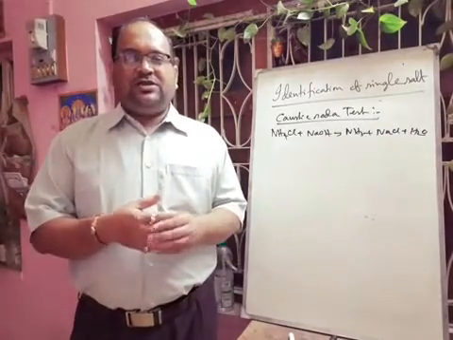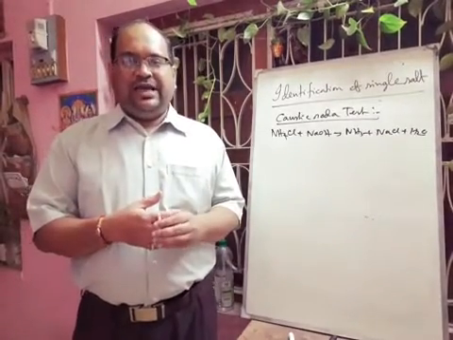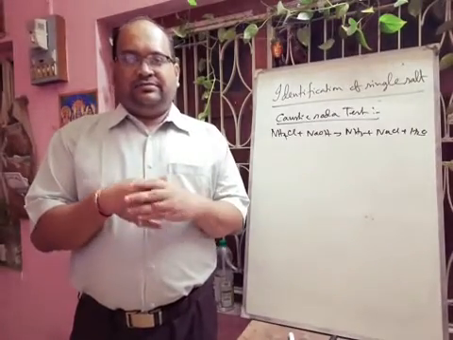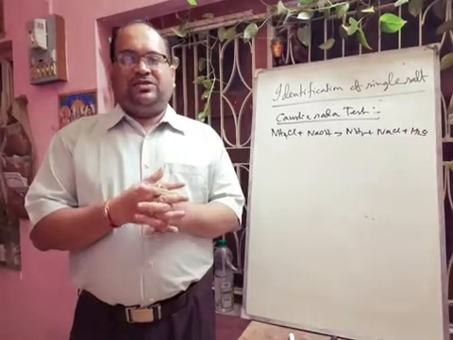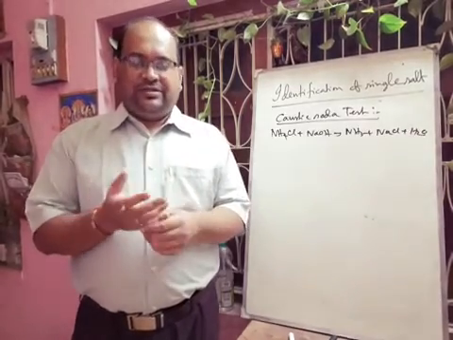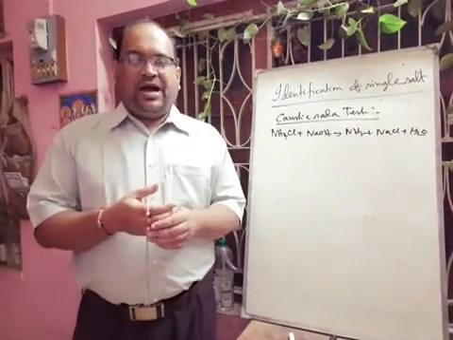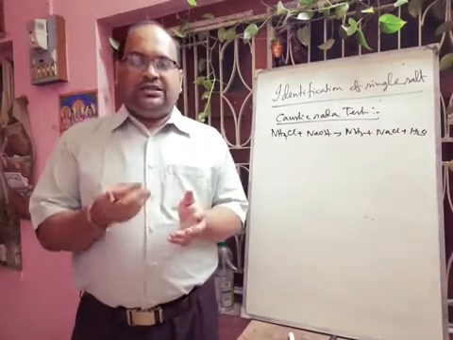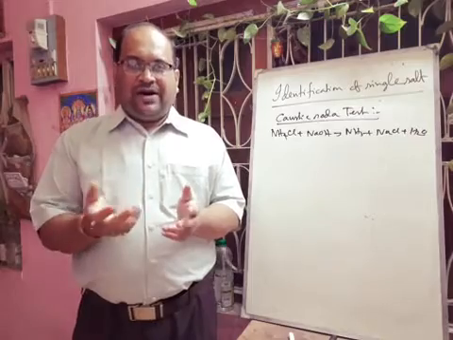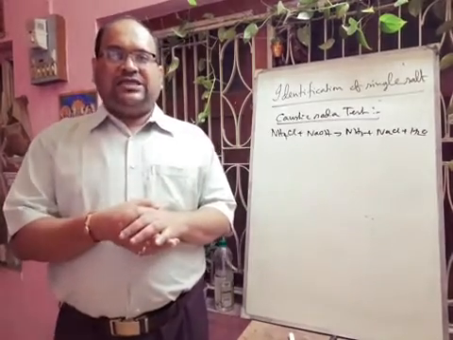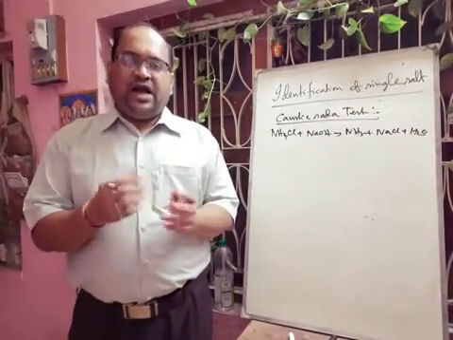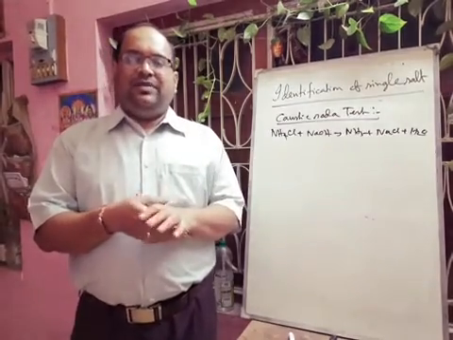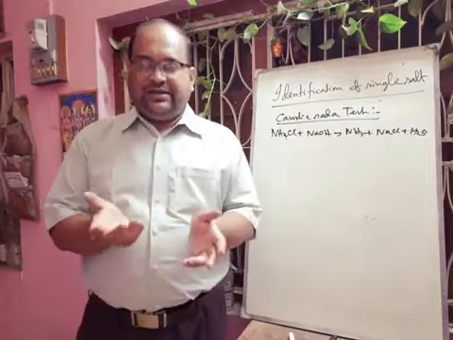But if there is formation of a yellowish brown gas having a pungent irritating smell, that turns the ferrous sulfate solution, then you can tell that bromide, that means the Br minus radical, is present. But if there is formation of deep violet vapor, definitely there will be iodine, and this deep violet vapor with pungent smell turns the starch paper blue. That means iodide is present. Then there may be some colorless gas with a vinegar-like smell. Then you can tell that acetate may be present.